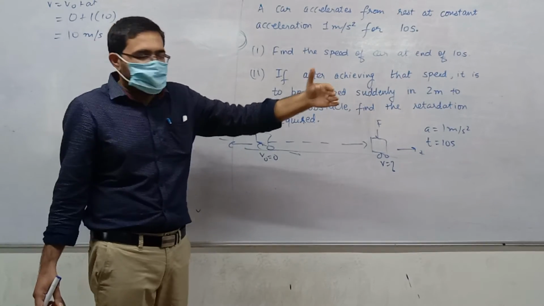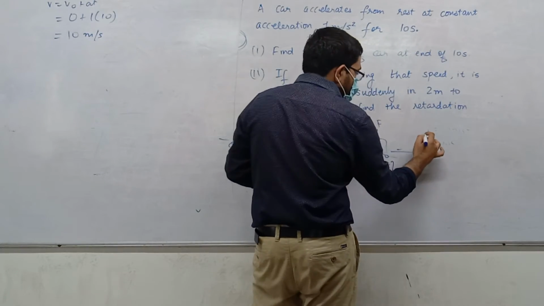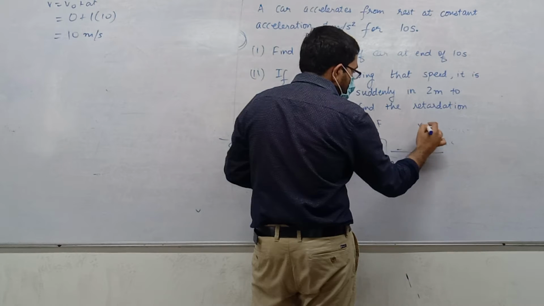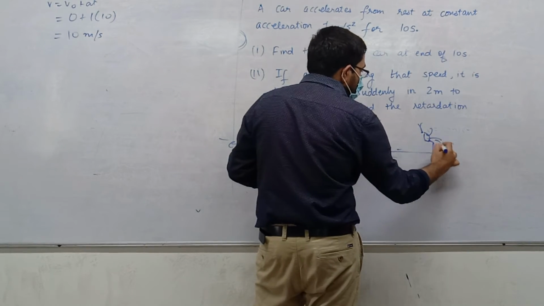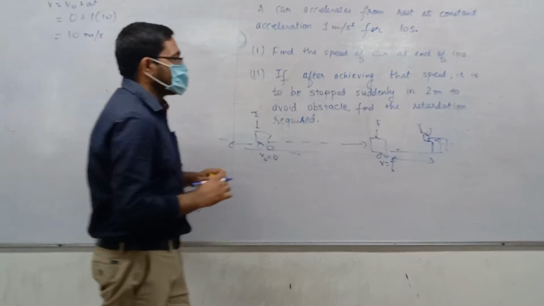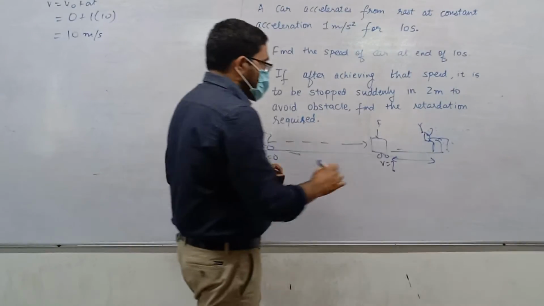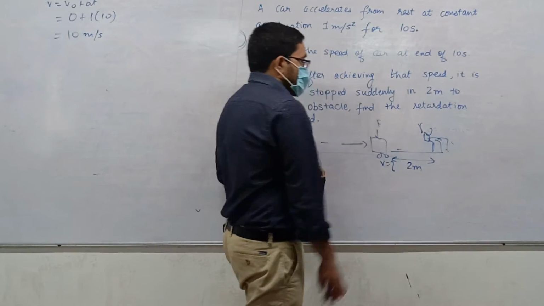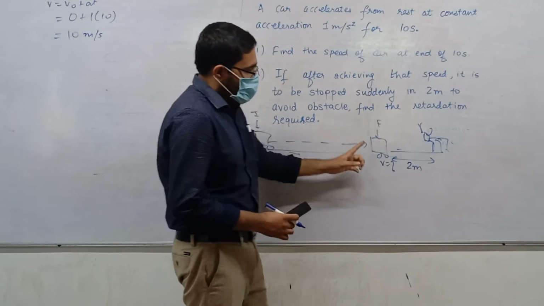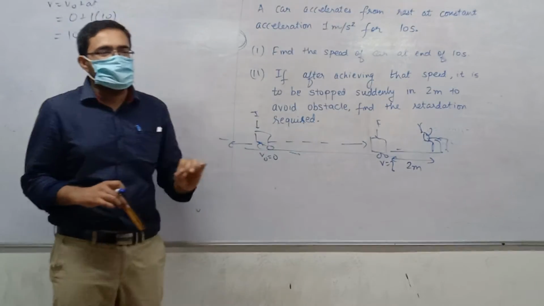A cow has appeared. Where is the cow? The cow is at 2 meters. Cow is at what distance? 2-meter distance. So now from here on, to avoid hitting that cow, the vehicle has to be stopped.